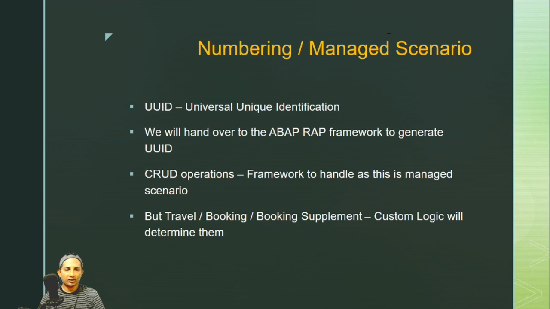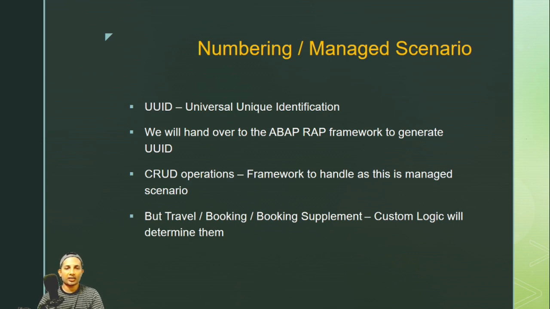So UUID, as I told, is a universal unique identification number, and as explained, I'll hand over the generation of this part to the RAP, the RESTful Application Programming framework. The scenario that we'll be covering this time is a managed scenario, not an unmanaged scenario. But an unmanaged scenario is also possible; drafting features can be enabled there as well, and you can do that too.